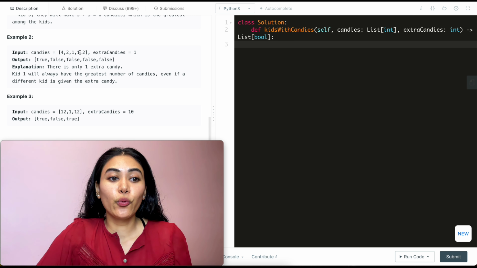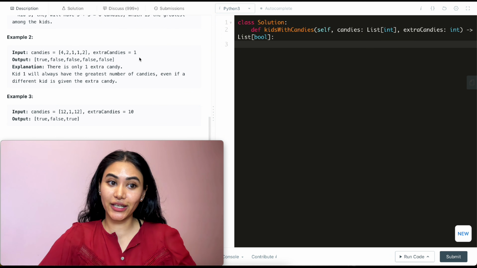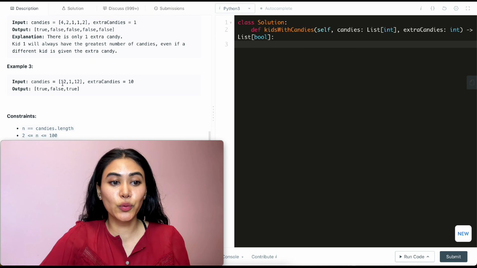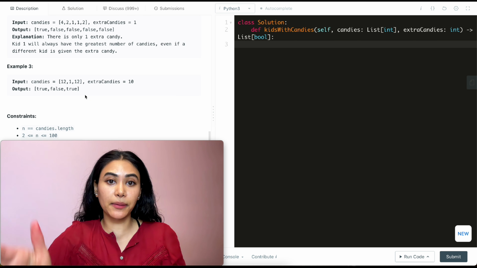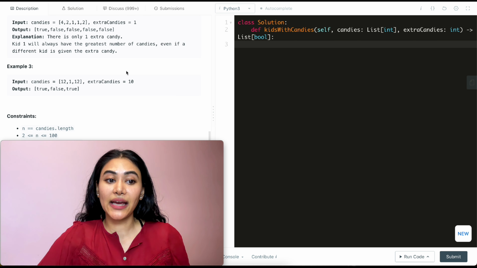Example 2, 4, 2, 1, 1, 2, extra candy is 1. Here, this is our greatest candy count, so this is going to be true even with the extra candies, but none of these measure up, so they're all false. And example 3, we have 12, 1, and 12. We have 10 extra candies. So right now, the greatest number of candies any kid has is 12. Given 10 extra to any of these kids, this will go to 22, which is greater than said 12, and so will this, so these are both true. But for this one, even with an additional 10, it doesn't exceed 12, so it's going to be false.